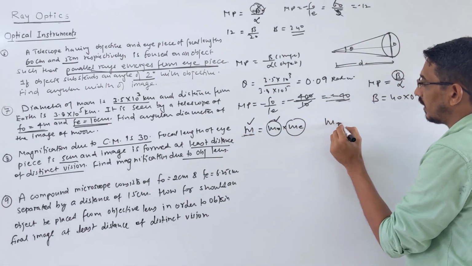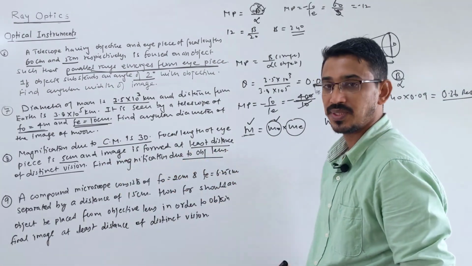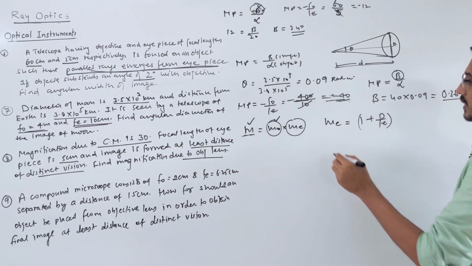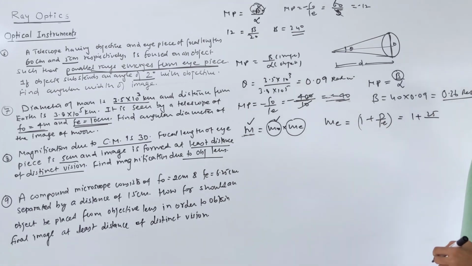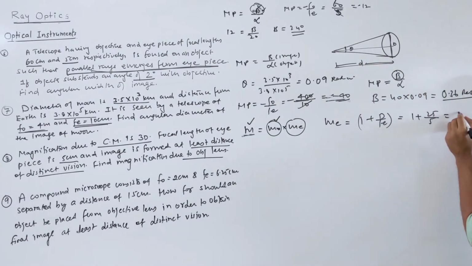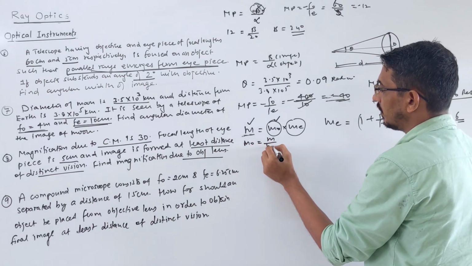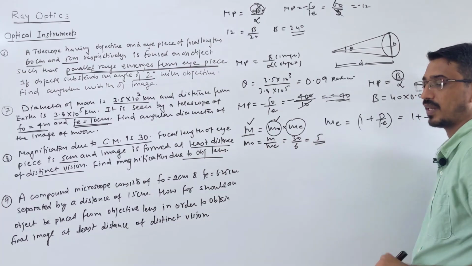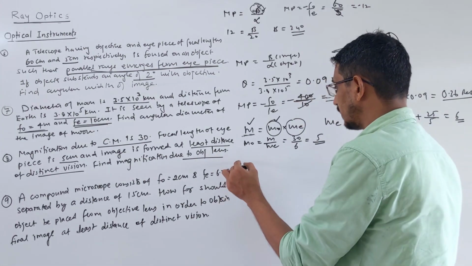ME you can find directly, because the magnification of the eyepiece, with image formed at least distance of vision, becomes 1 plus D by FE. That's a formula, right? So let's calculate. This will be 1 plus D, which is 25. FE is given as 5 centimeter. So this becomes 6. Correct. So this is your answer. M naught, they are asking, will be M by ME. M is given 30 by 6. So the answer is 5. This is your magnification due to objective lens.